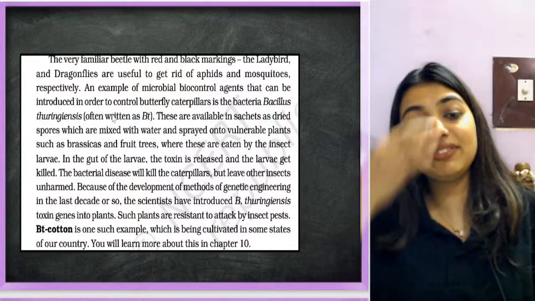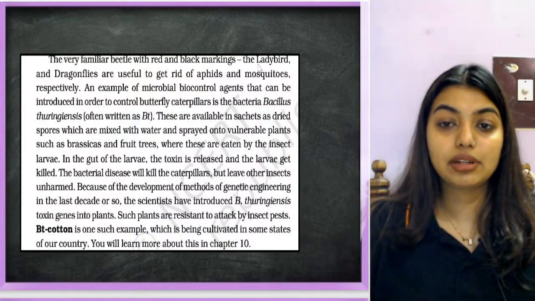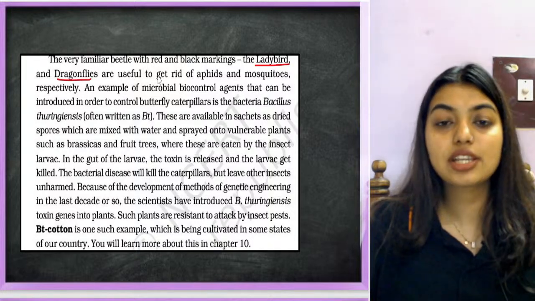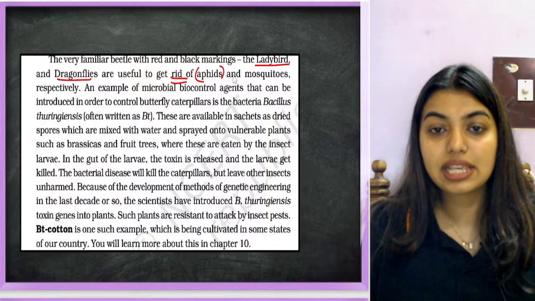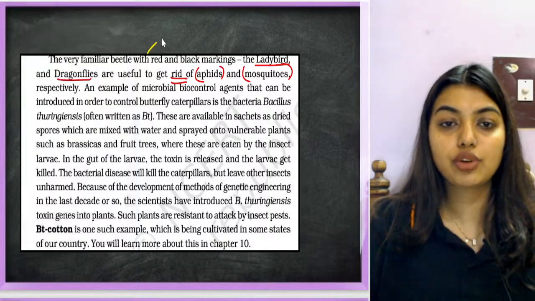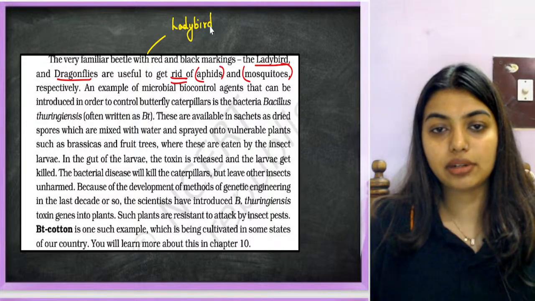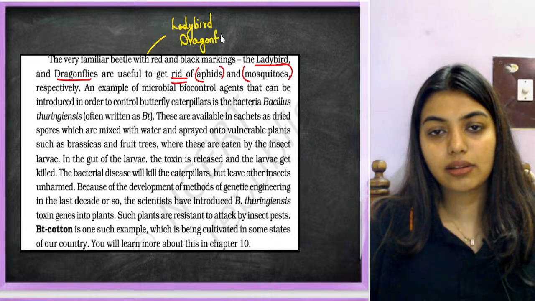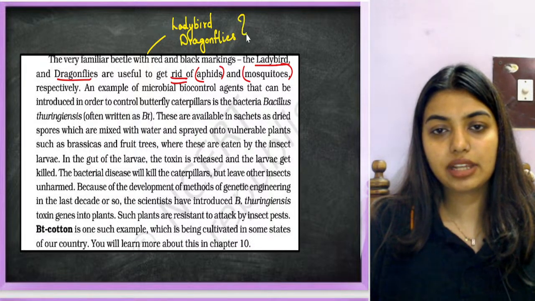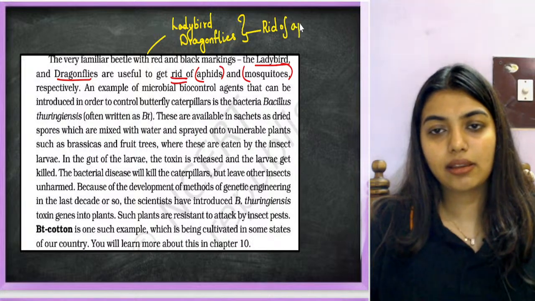Wait. Okay, they are a very familiar beetle with red and black markings. That is your ladybird. The ladybird and the dragonflies are useful to get rid of aphids and mosquitoes, respectively. So here you have to remember who is going to eradicate whom. In the exam, don't write mosquitoes will eradicate ladybird. Dragonflies are used to get rid of mosquitoes, and ladybirds get rid of aphids.